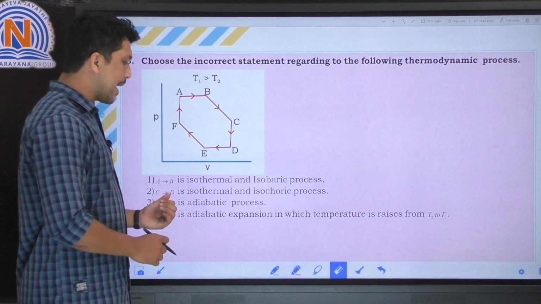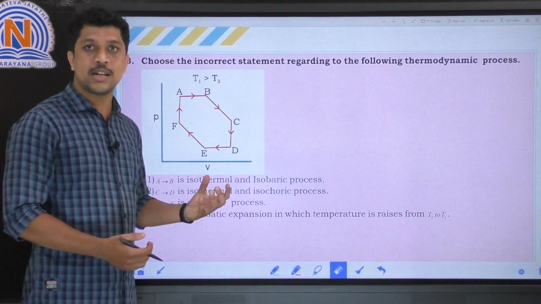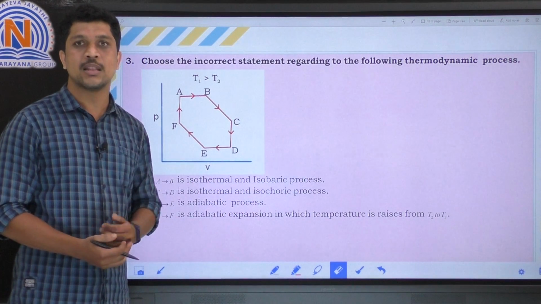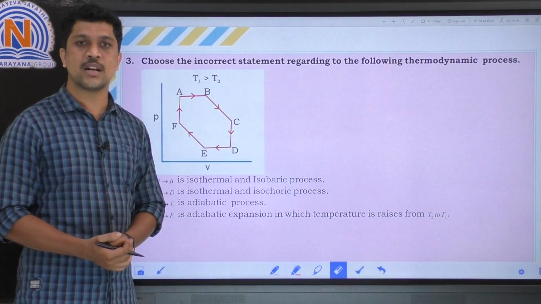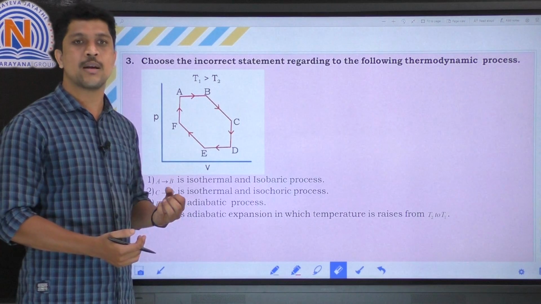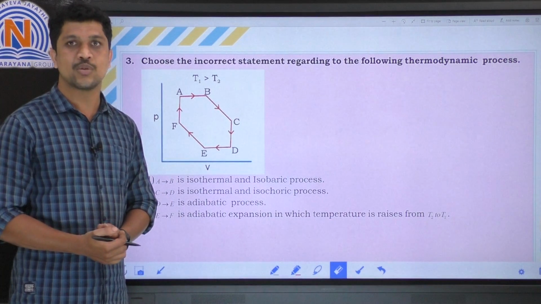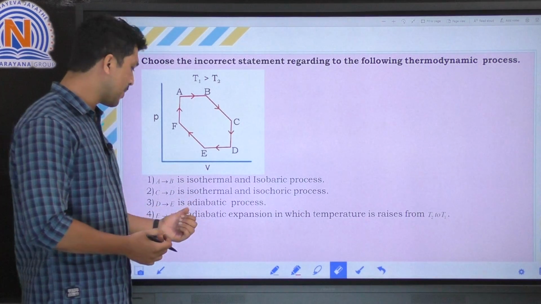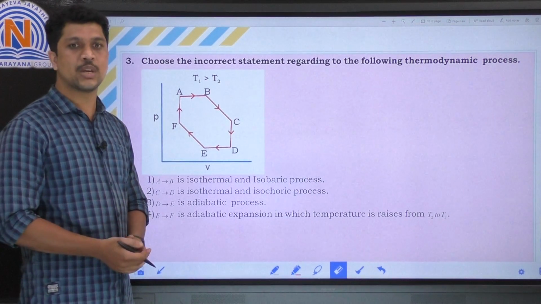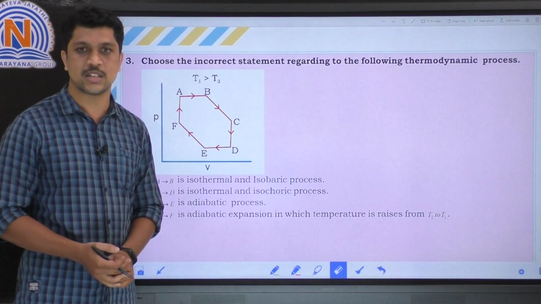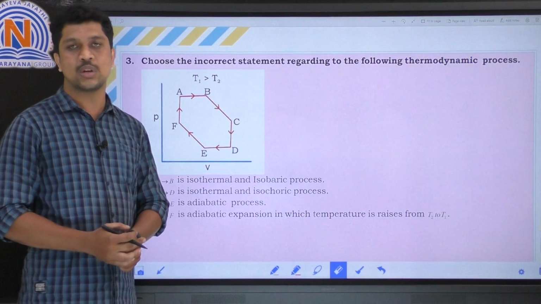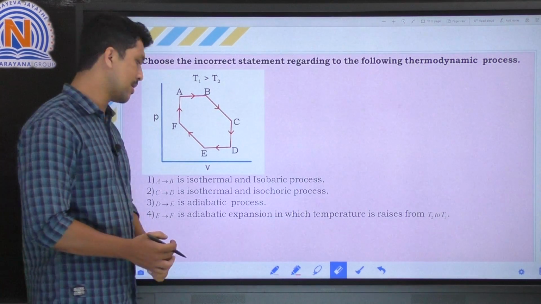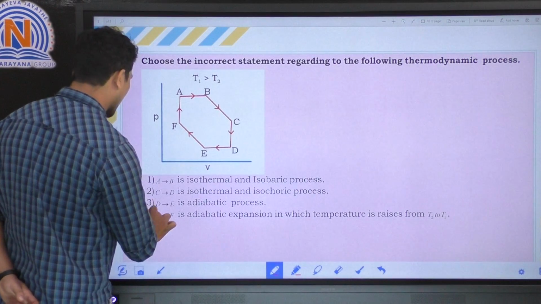But in adiabatic expansion the temperature will decrease, as well as pressure will decrease. So the wrong statement is the fourth option. That is the wrong statement, so the correct option is the fourth option.